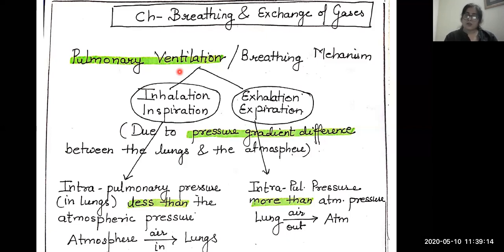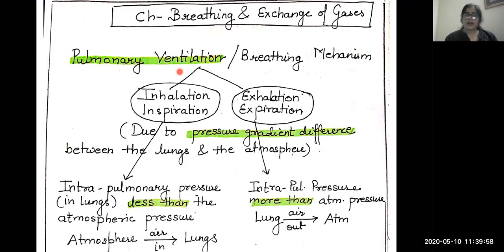And in this class, today we'll continue the same chapter, the chapter of human physiology, breathing and exchange of gases. As in the previous class, we studied the different respiratory structures in the animal world and the human respiratory system, its different parts and their functioning. At the same time, we studied respiration, how we define it, the difference between breathing and respiration, and cellular respiration. So these concepts we studied in the previous class.